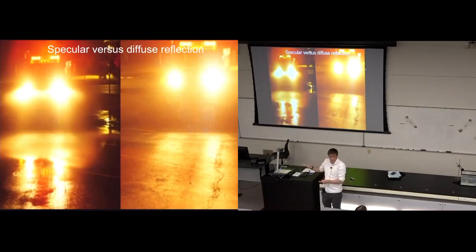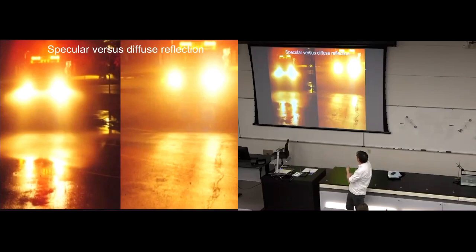This road is damp, wet, and a relatively smooth surface. This road is dry, not wet, and so it's a relatively rough, irregular surface. You get more like specular reflection off this surface, and so we see more clearly the reflected headlights of the car or the van.